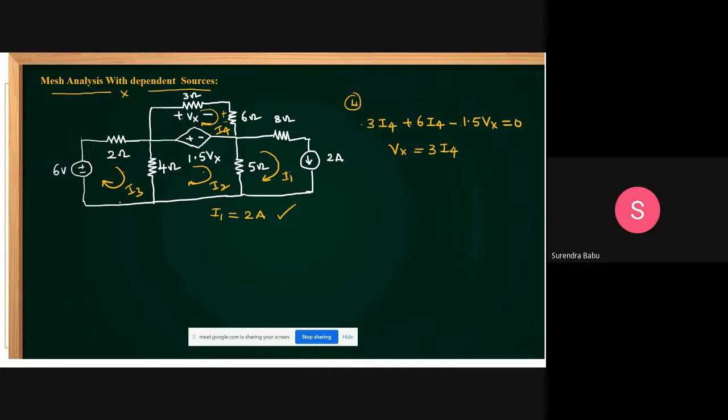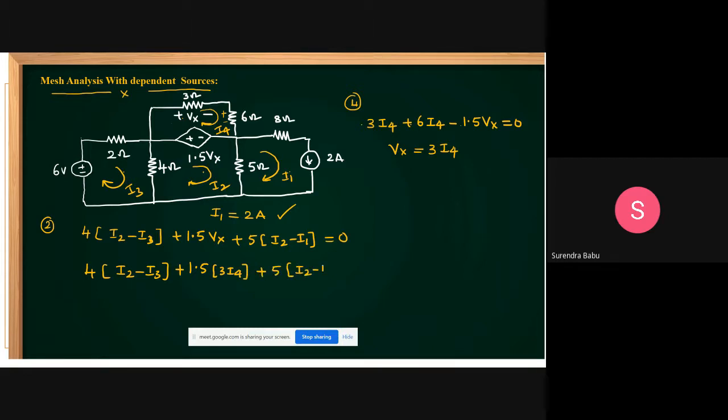Friends, this current I have taken as I2, and this I have taken as I3. If you apply KVL in this second loop, what can you write? 4 into (I2 minus I3) plus 1.5 into Vx plus 5 into (I2 minus I1) is equal to 0. Here Vx equals 3 I4.